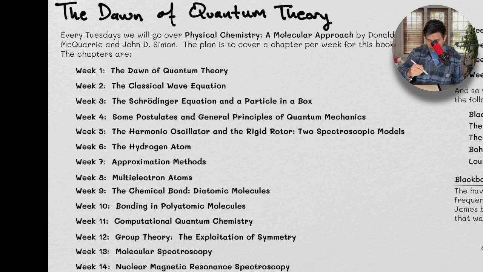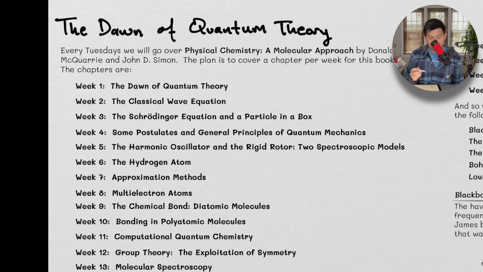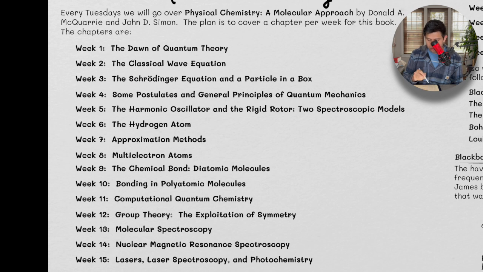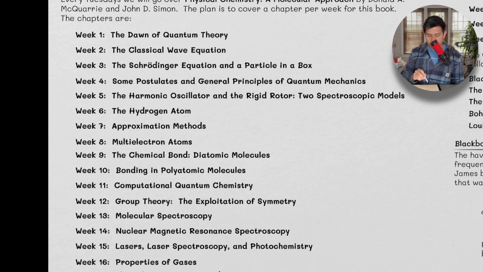For the first week, we're going to go through the dawn of quantum theory. This is the first chapter, right? So we're going over a chapter a week. Next week it's going to be the classical wave equation. Then we're going to go through the Schrodinger equation and the particle in a box model. And then we're going to do some postulates of quantum mechanics. We're not going to go deep into it. In this playlist, we're not going to go deep into quantum field theory or anything like that. We just want to know the quantum mechanics necessary in order to do PChem.